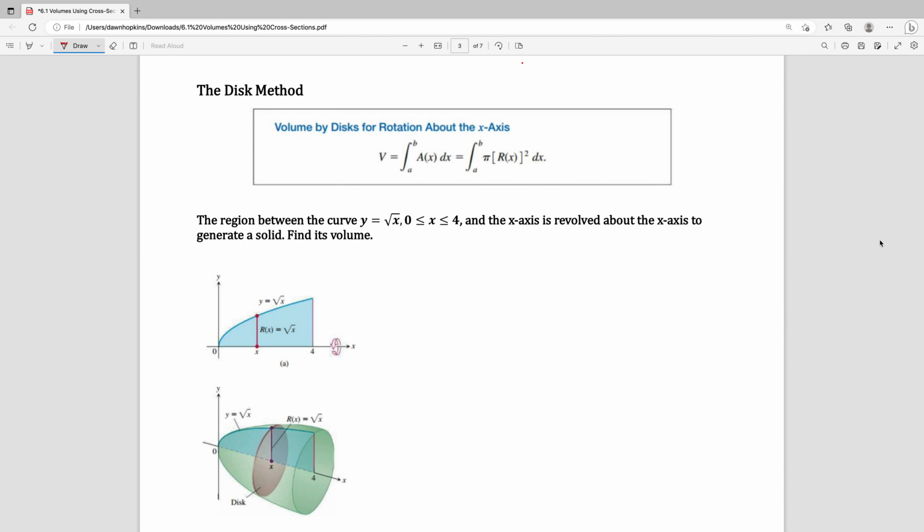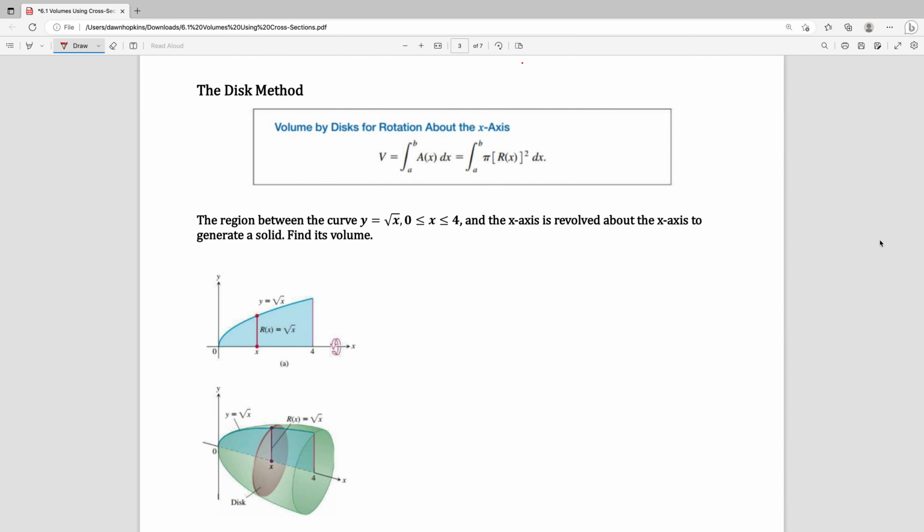So continuing in section 6.1, we're going to look at another way to find the volume, and this is called the disk method. This is when we're revolving a curve about an axis. It can be used to revolve curves around other lines as well, but we're going to start out with revolving about the x-axis. So the idea here is that when you take that curve and you spin it around an axis, the cross section is going to be a circle.